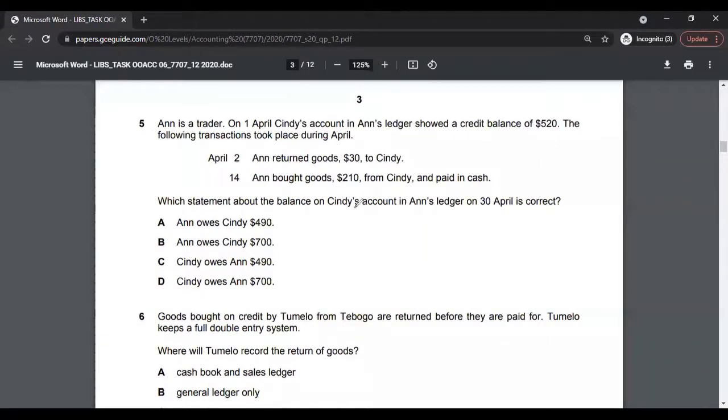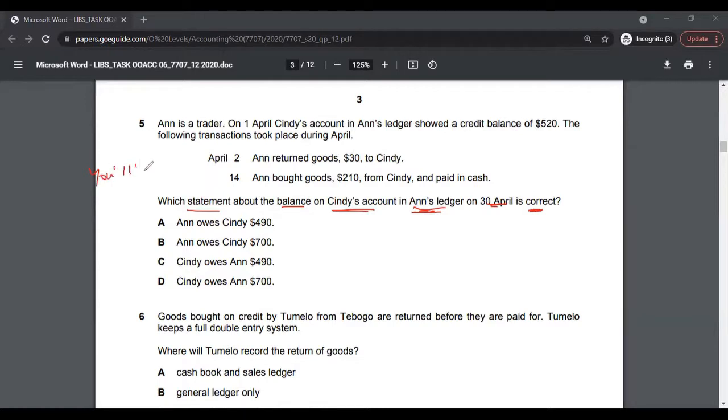Let's look at question 5. Question 5 is basically asking which statement about the balance on Cindy's account in Ann's ledger on 30th April is correct. You will have to make a T account in this case, follow the balances, and end up calculating some balance.